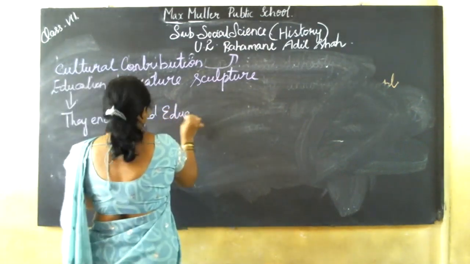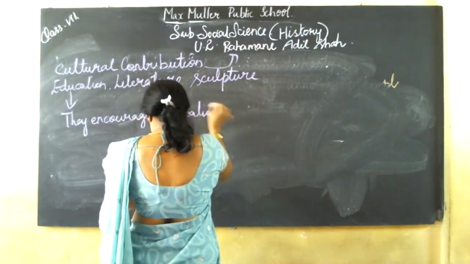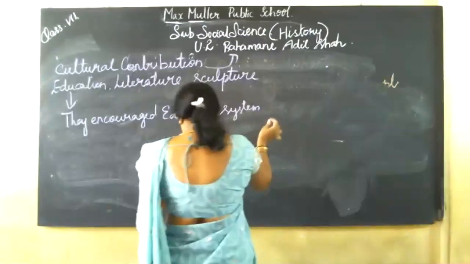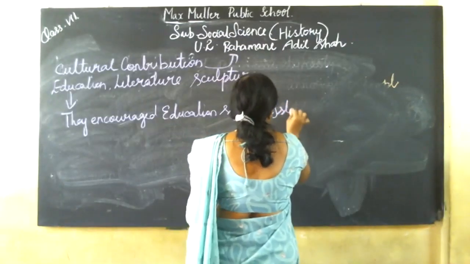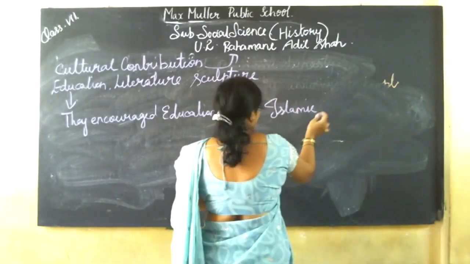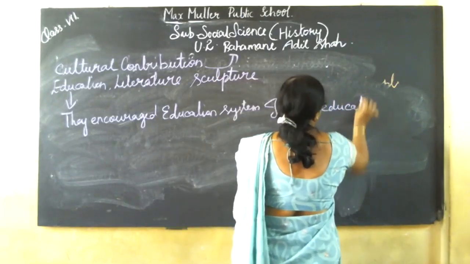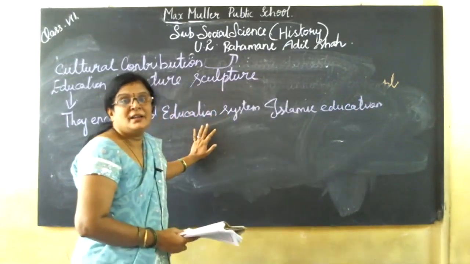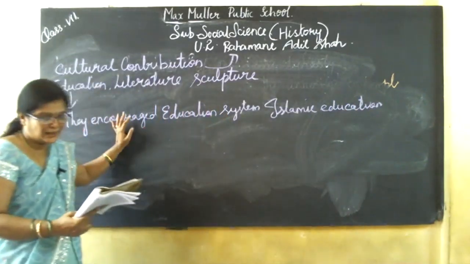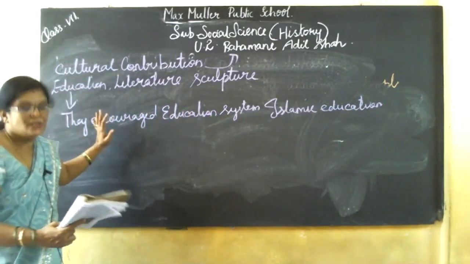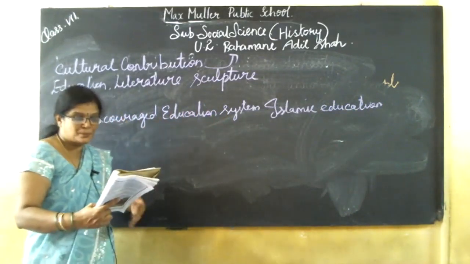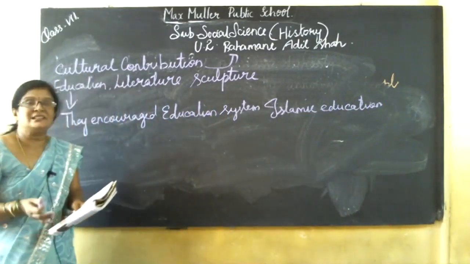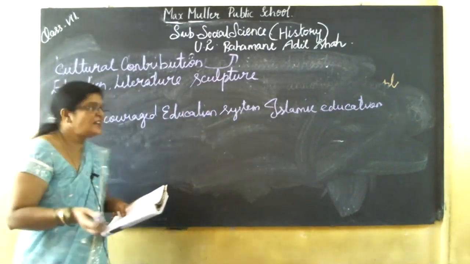Chanting of the Quran was the main part of the education. Kalburgi, Bidar, Elachipur and Daulatabad are the places where Islamic education centers were opened.